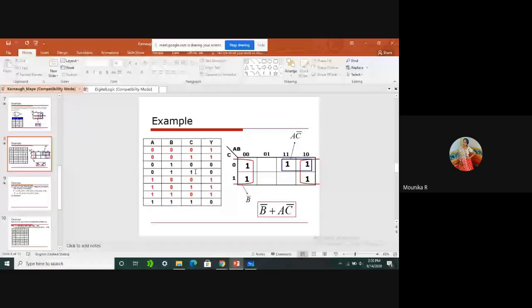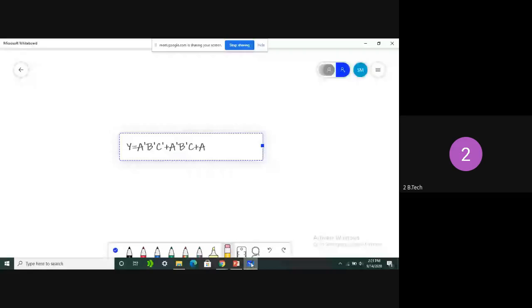Third one, A, B bar, C bar, 100. What is the second one actually? Second one is correct. A bar, B bar, C, 001. First one is A bar, B bar, C bar, triple zeros.